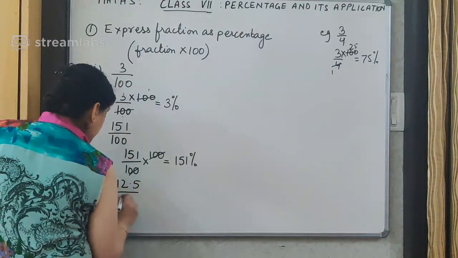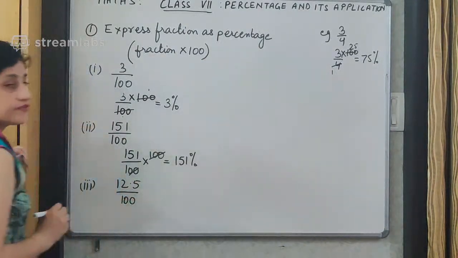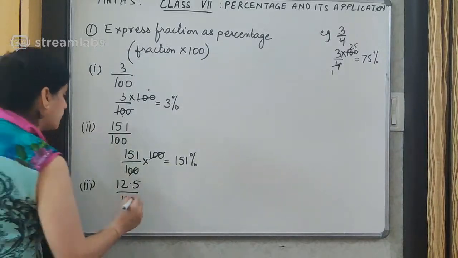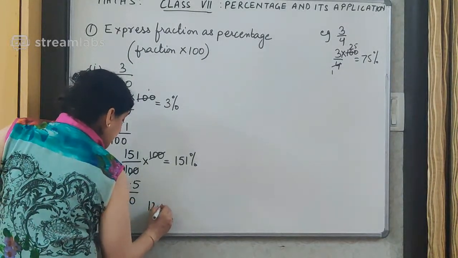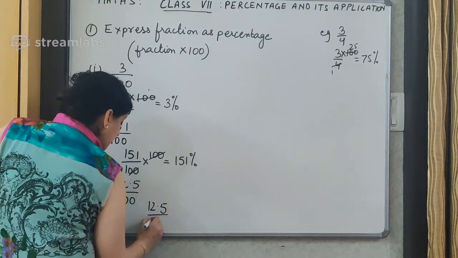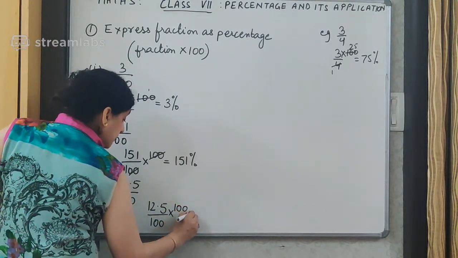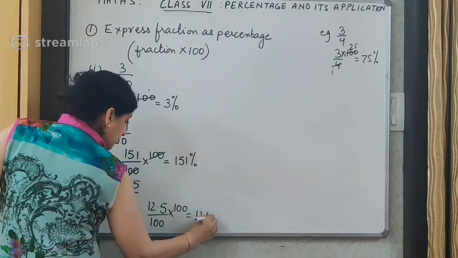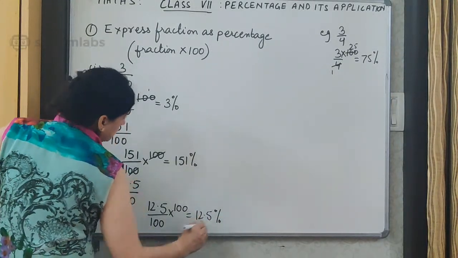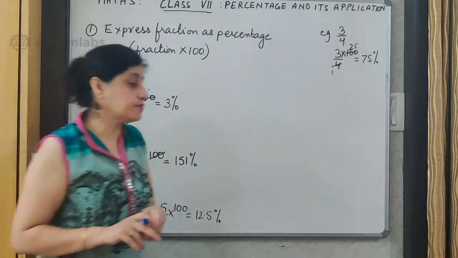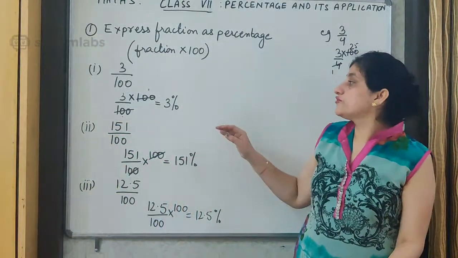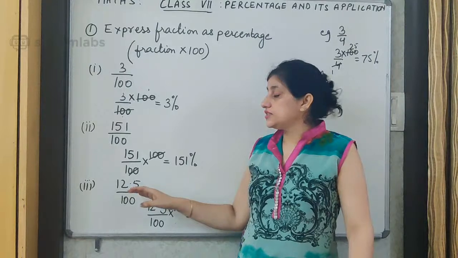12.5 upon 100 is the fraction. To convert it to percentage, let's multiply by 100. 12.5 upon 100 multiplied by 100 is equal to 12.5%. So this is, as I told you in the beginning, that whenever we have to convert any percentage into